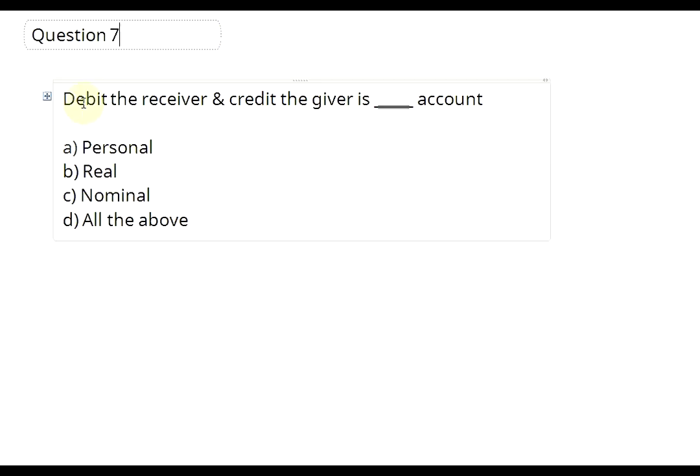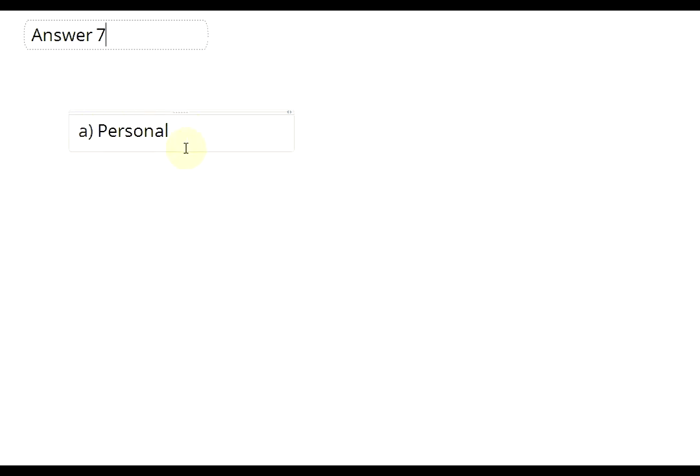Okay, now let us go to question number 7. Question number 7: debit the receiver and credit the giver is dash account. A, personal, B, real, C, nominal, or D, all of the above. The given question is the golden rule of personal accounts. Therefore the answer is personal.